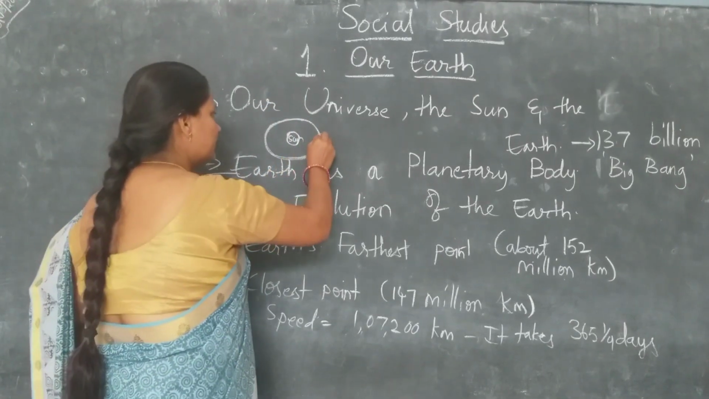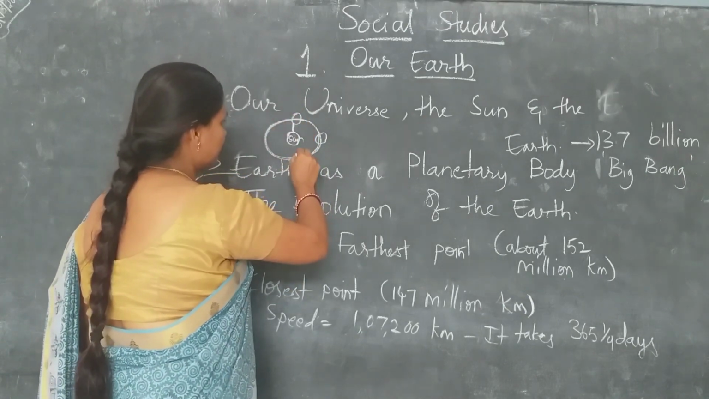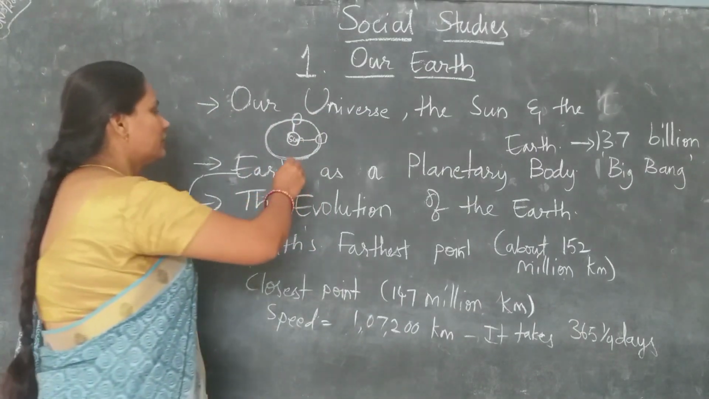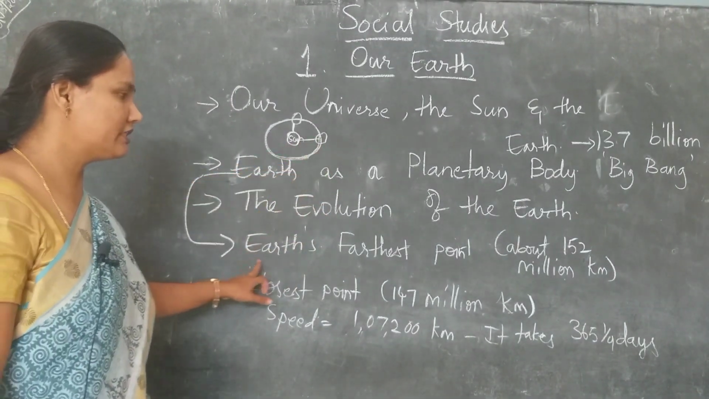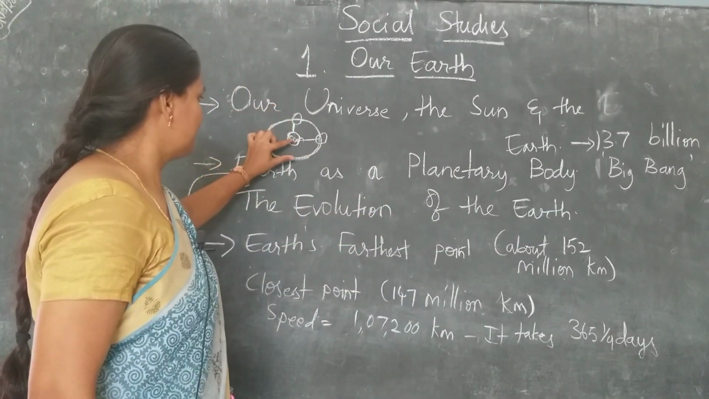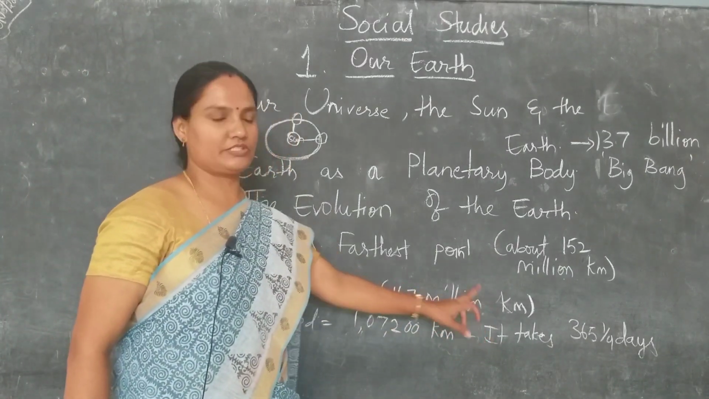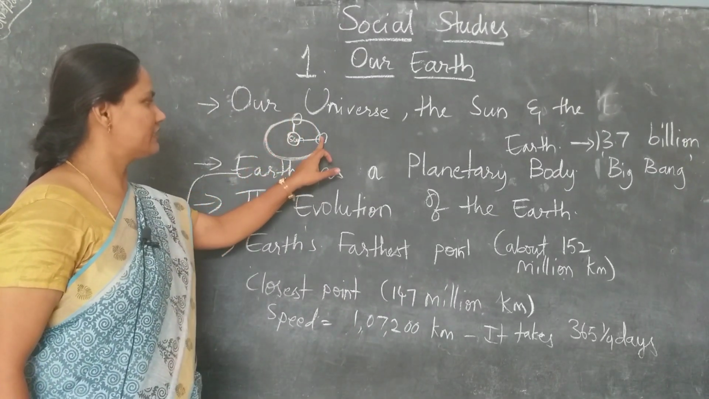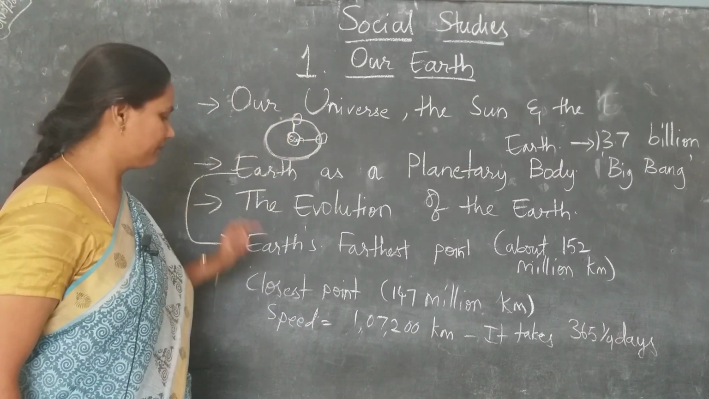So when the planet Earth is revolving around the sun, this is the nearest part, and this is the farthest point. The farthest distance from the sun to Earth is about 152 million kilometers, and the nearest point from the sun to the Earth is about 147 million kilometers, children. So the Earth revolves around the sun in a circular path known as an orbit.